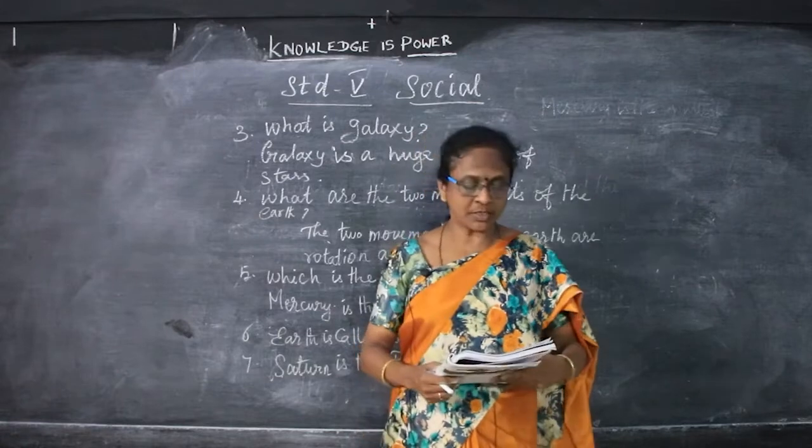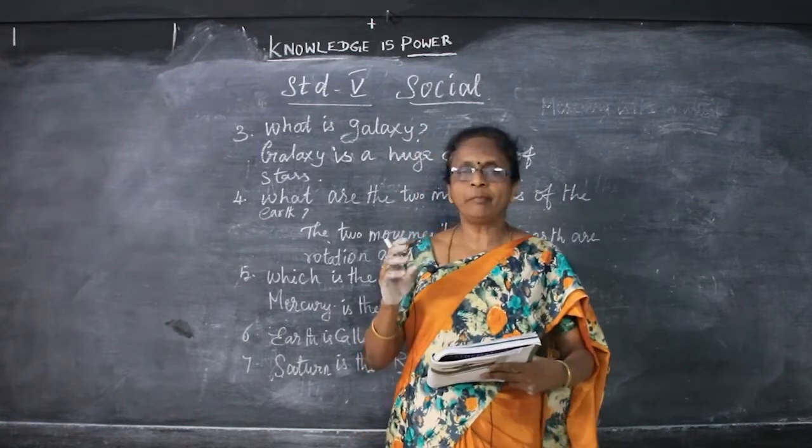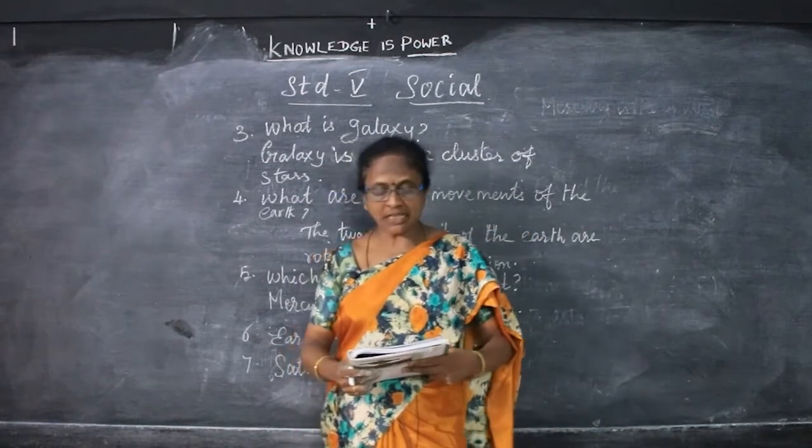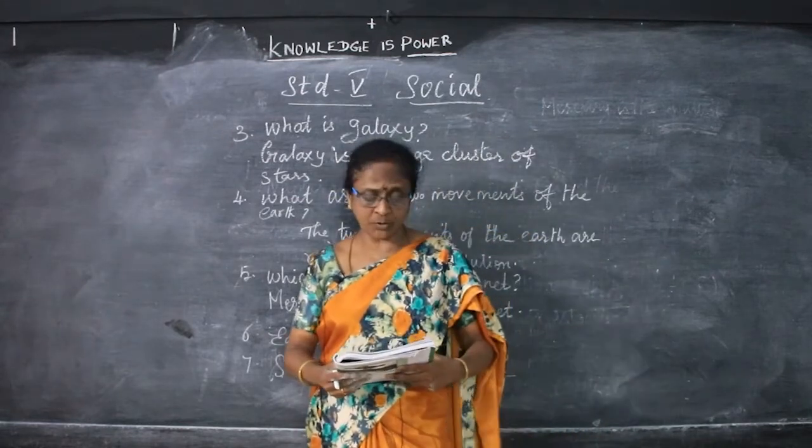What are the 5 oceans? The 5 oceans are the Pacific Ocean, Atlantic Ocean, Indian Ocean, Arctic Ocean and the Southern Ocean.